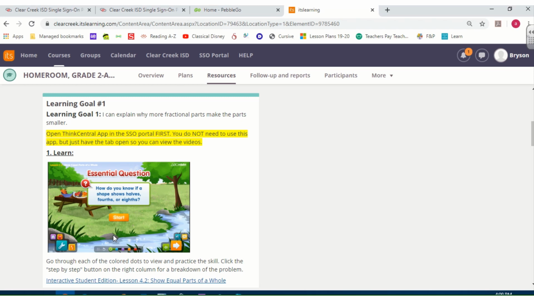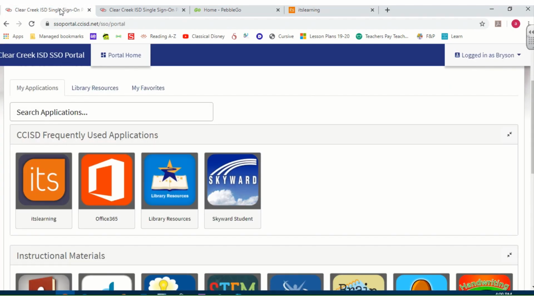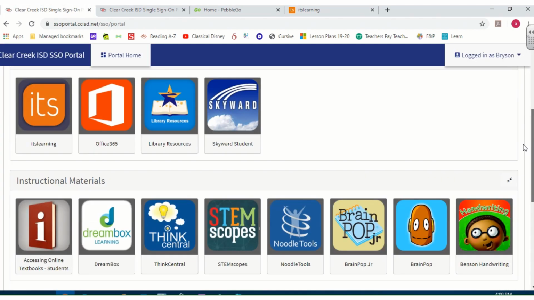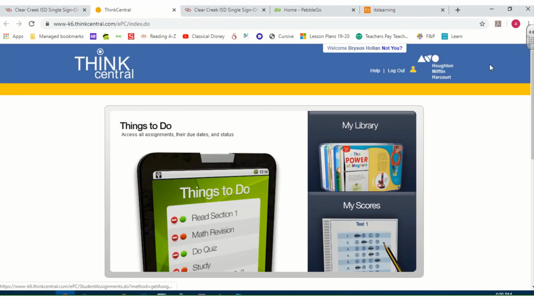interactive lesson that we had last week. It's the same program, so you need to make sure that you go to the SSO portal and open up Think Central, not STEM Scopes. You don't need to do anything with Think Central. You're just opening it up so it knows that someone is logged in.